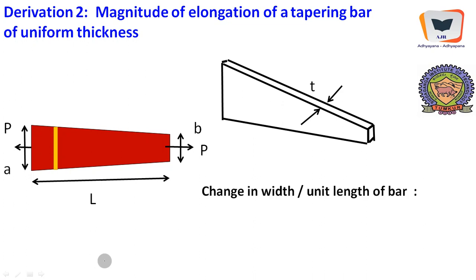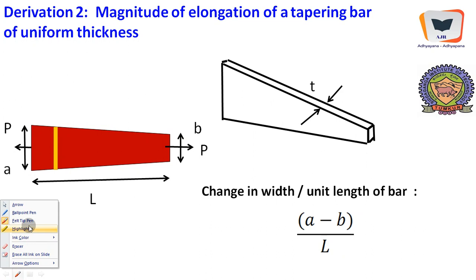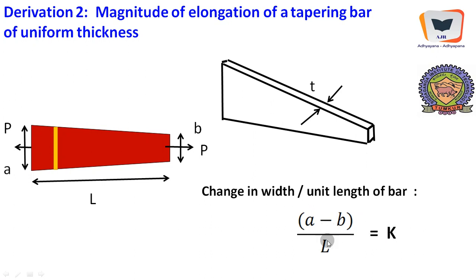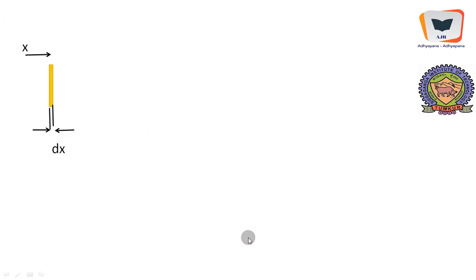Of course, that is the precursor. Change in width per unit length of the bar is equal to A minus B divided by L. A here, B over here, divided by L, and that will give us the change in width. This is the width, or depth, we can assume depth also, no problem. Change in width per unit length of the bar is A minus B by L. We will assume it to be K in order to simplify our derivation.